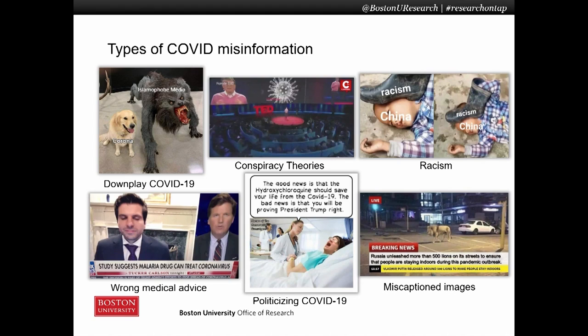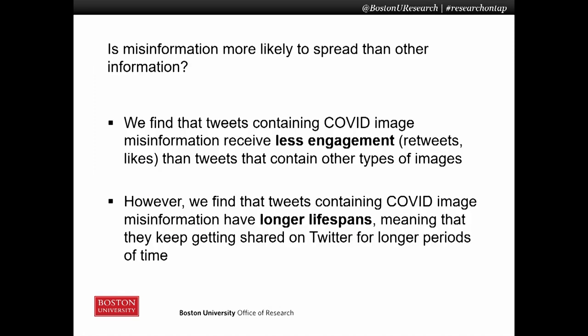And so what we found are 6 broad categories of COVID-related misinformation. We see racism against Asians. We see conspiracy theories. We see wrong medical advice, people advocating for hydroxychloroquine or ivermectin or all these kinds of things that you know very well about. But what these tools allow us to do now is find all the tweets containing a certain image, and then suddenly we can start measuring what kind of images go viral and how long they are discussed for and all these kinds of things.